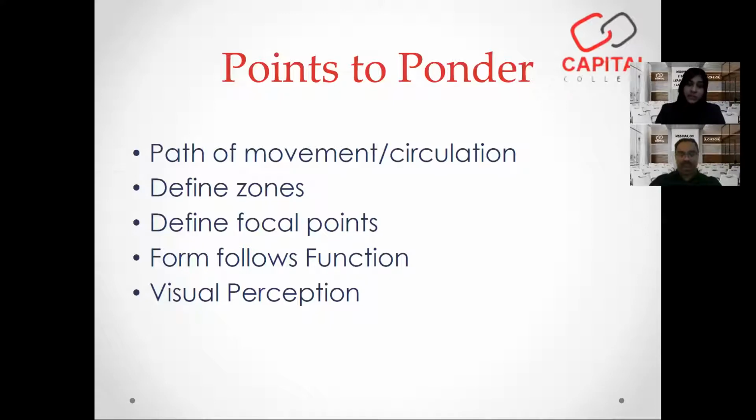Now, when we have a movement, a circulation path, it starts obviously at an opening, a door, and then it ends either at another opening or it ends with a focal point. This is important, all right? Your circulation has to start with an opening and it has to end with either a focal point or another opening, like a door or a window, an entrance to another room.